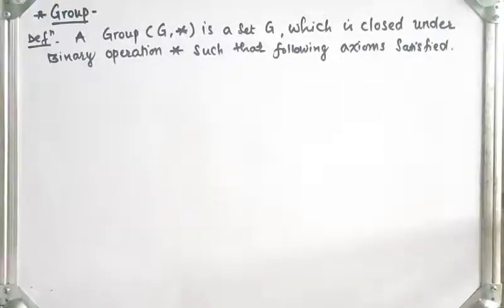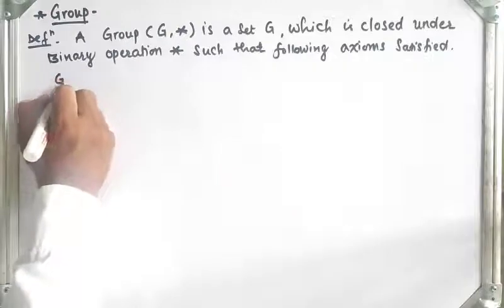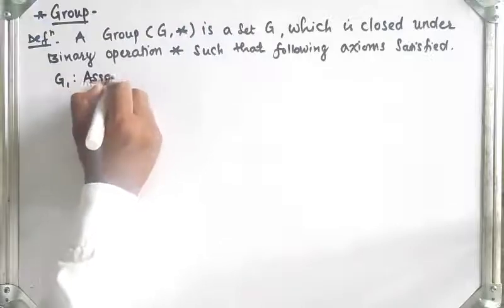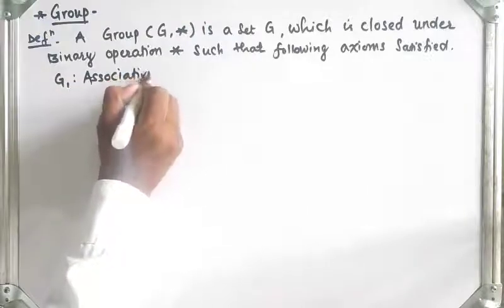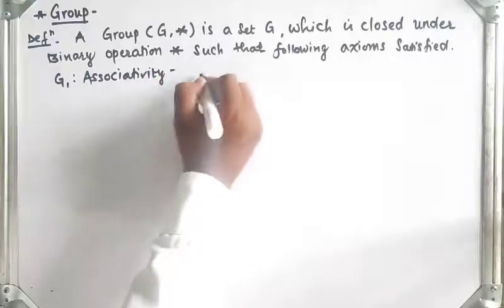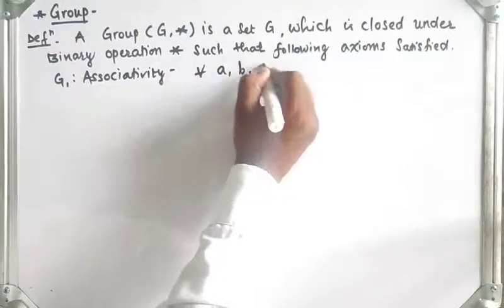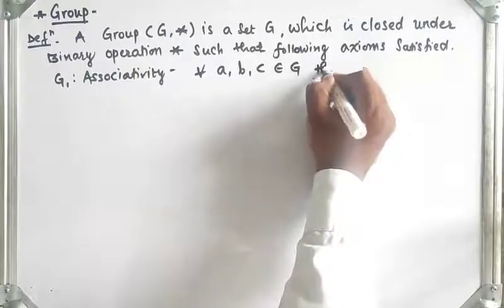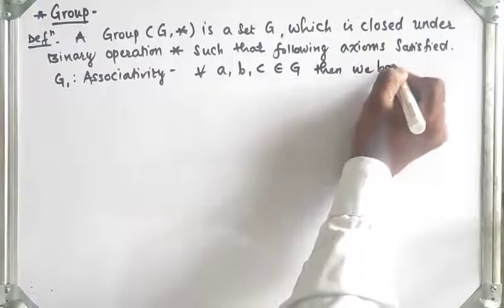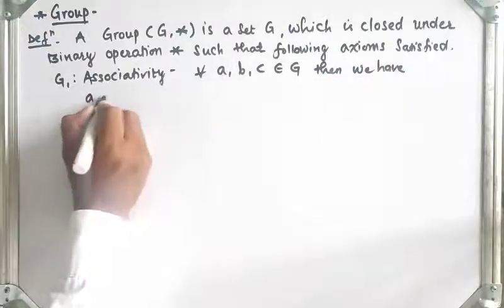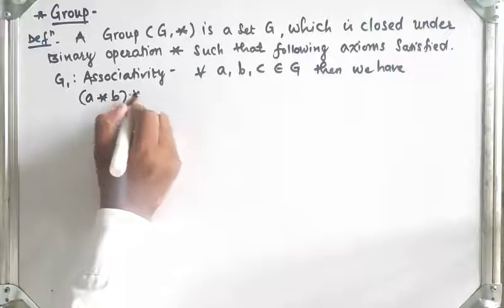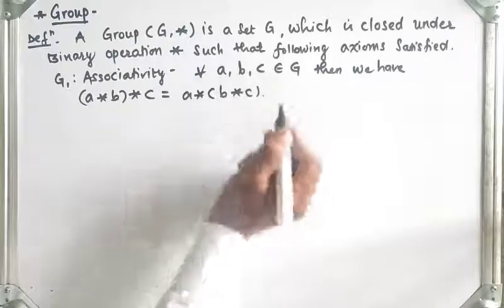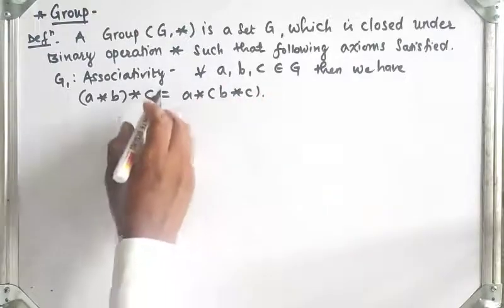So what are the axioms? First, G1, which is associativity. For all A, B, C belongs to G, we have A star (B star C) is the same as (A star B) star C, which is associativity in star.